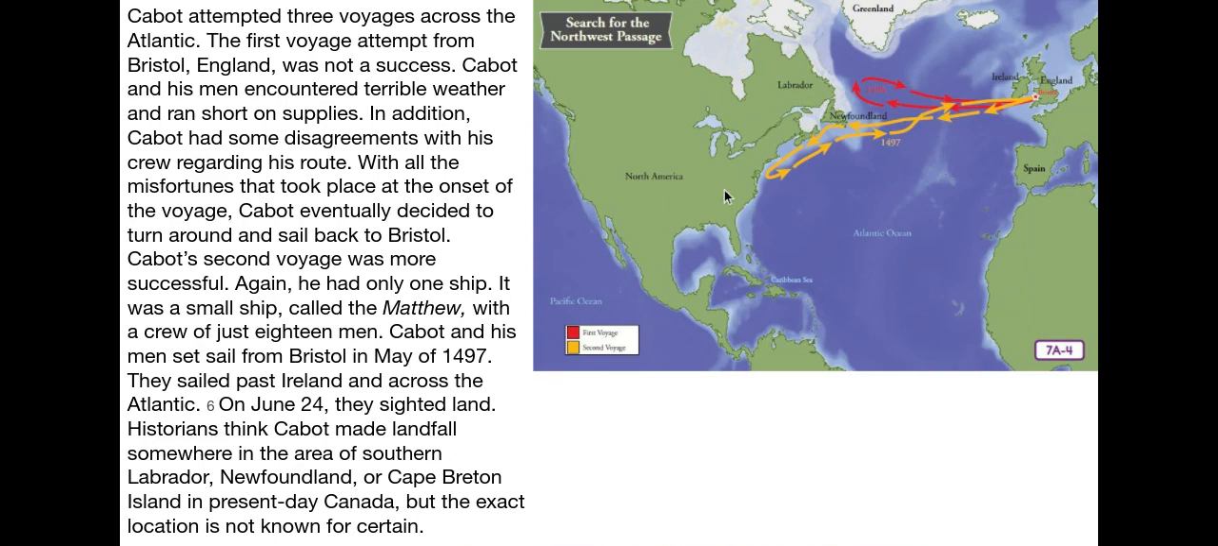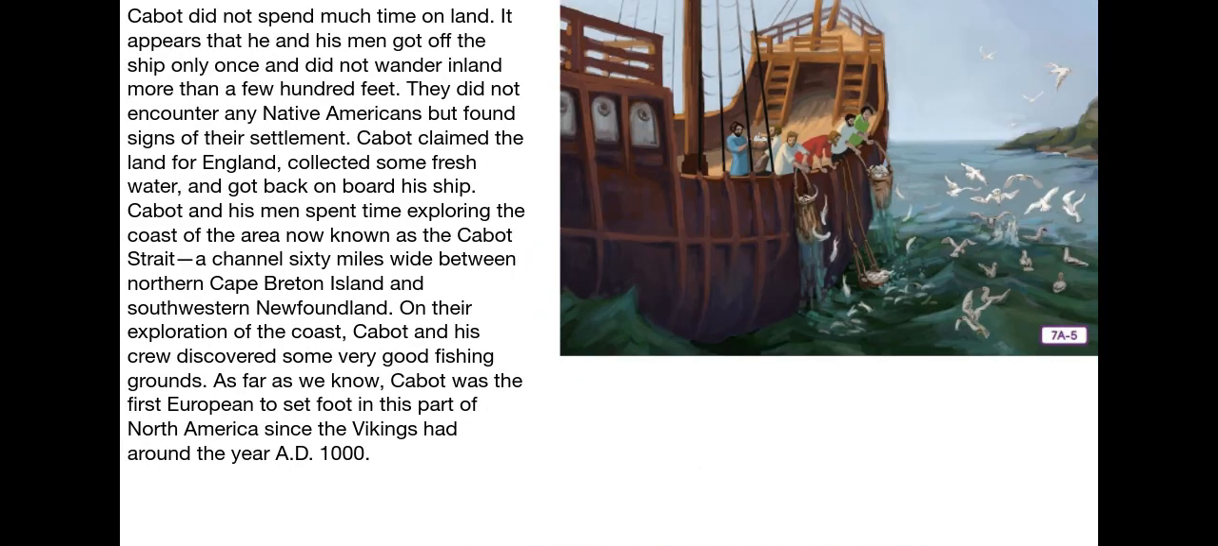So you can see his route for his first and second voyage on this map. Cabot did not spend much time on land. It appears that he and his men got off the ship only once and did not wander inland more than a few hundred feet. They did not encounter any Native Americans but found signs of their settlement. Cabot claimed the land for England, collected some fresh water, and got back on board his ship.